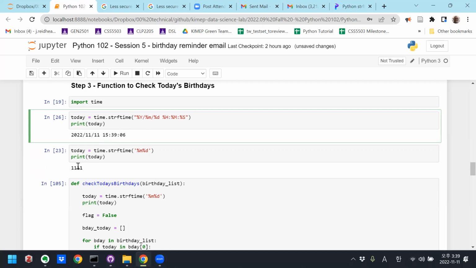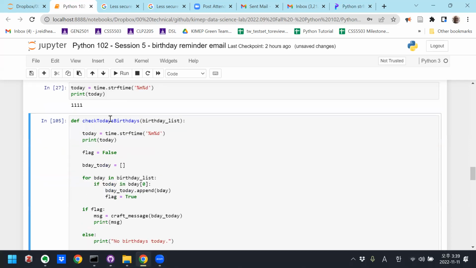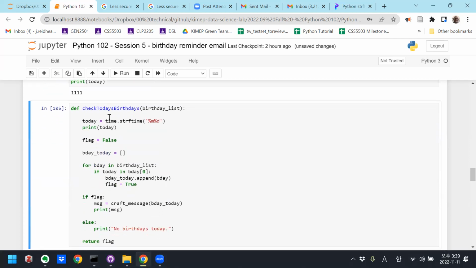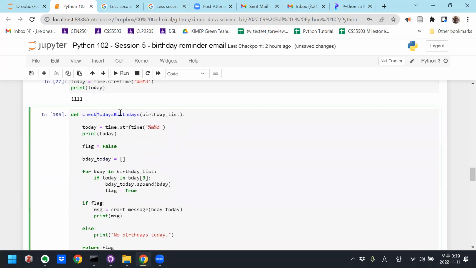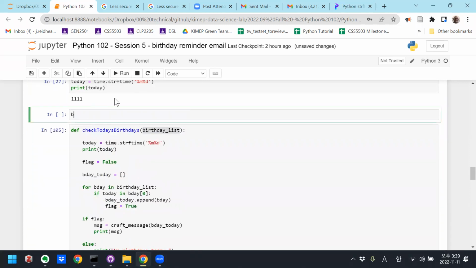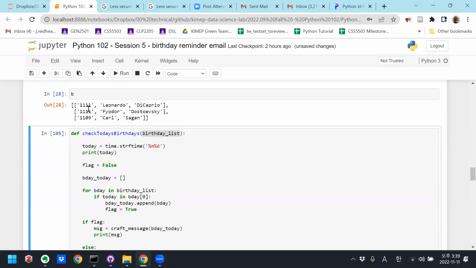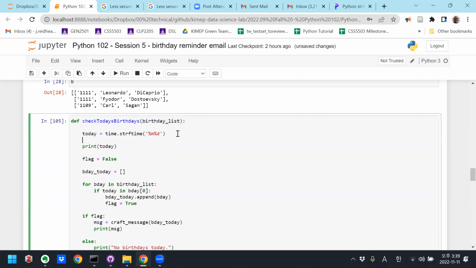Okay, but for us, we want the month and the date just in 4 numbers, because that's how we input them into our birthday file. So today's month and date are 11/11. I'm going to jump right into this function, check today's birthdays. I'm going to enter the birthday list. Remember, the birthday list contained these 3, and we call today the time string with month and day.